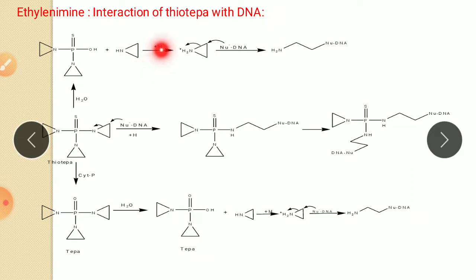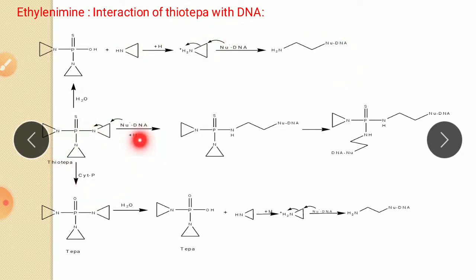Then this ring, after protonation, forms a carbocation, that is nitrogen with a positive charge. Again a nucleophile from DNA attacks this ring carbon, and this positive charge is neutralized this way. So it is also nothing but alkylation. After hydrolysis, there is a formation of the aziridinium ring, then after protonation, and then it causes alkylation.